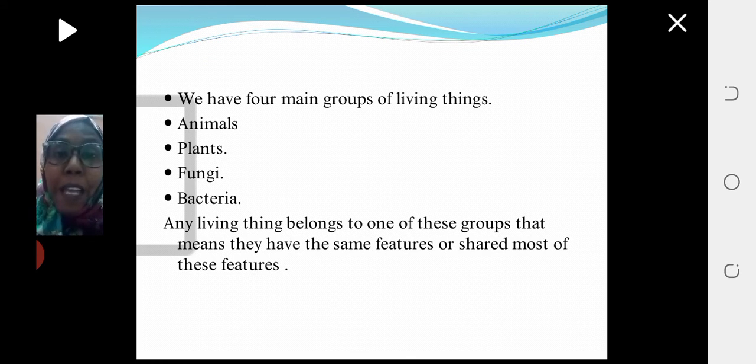Plants, fungi and bacteria are the same. So any living thing that belongs to a group has the features of this group or most of these features. Okay?